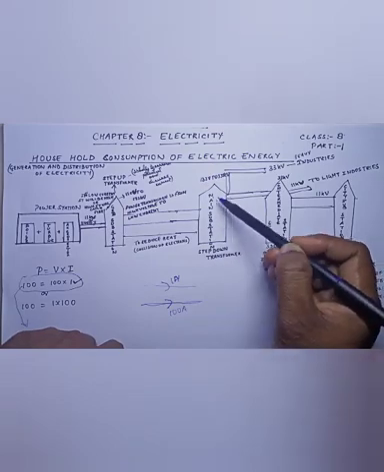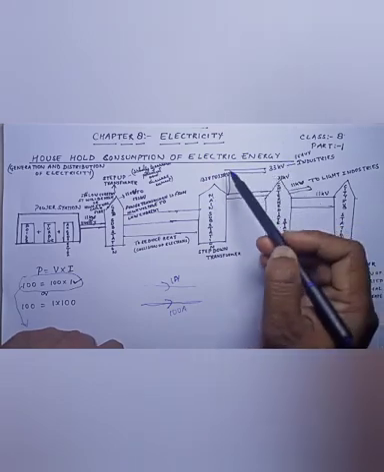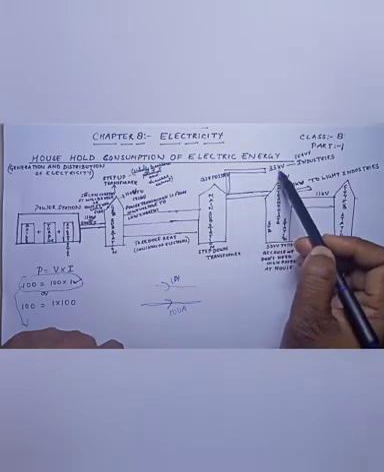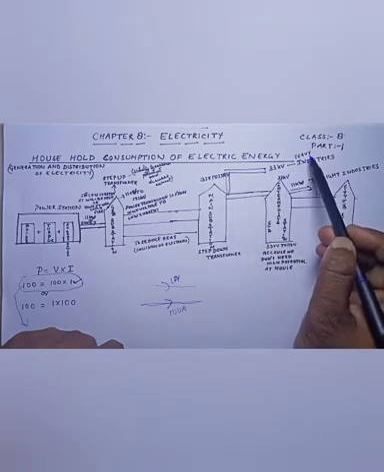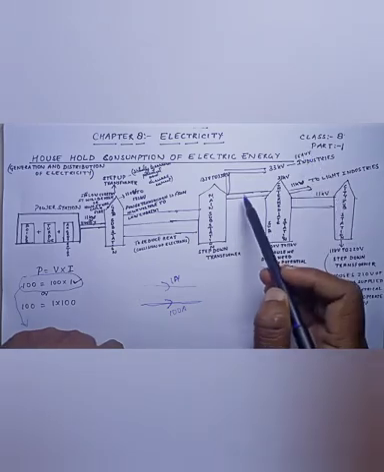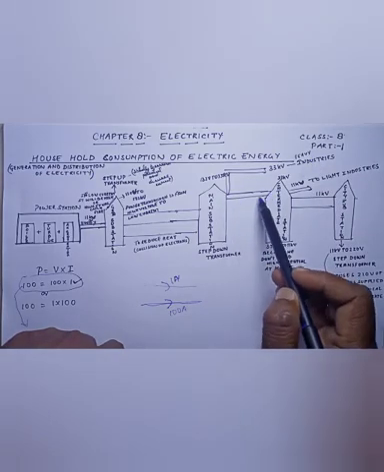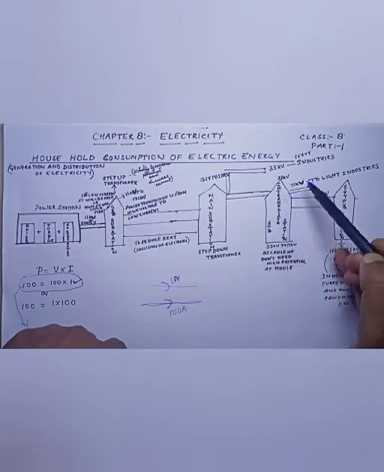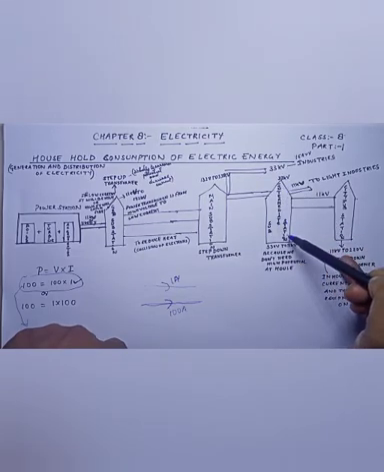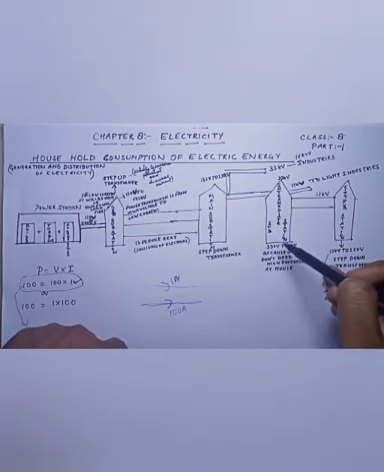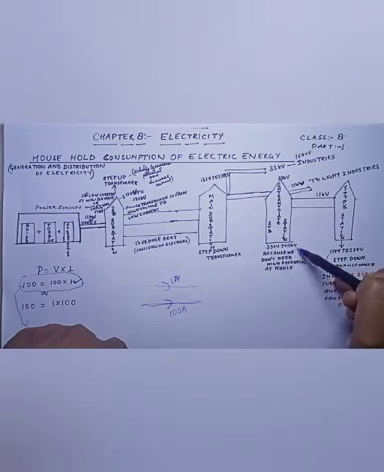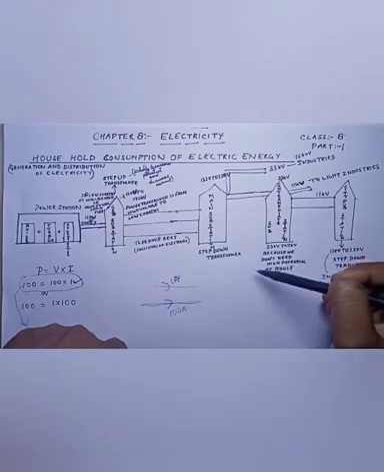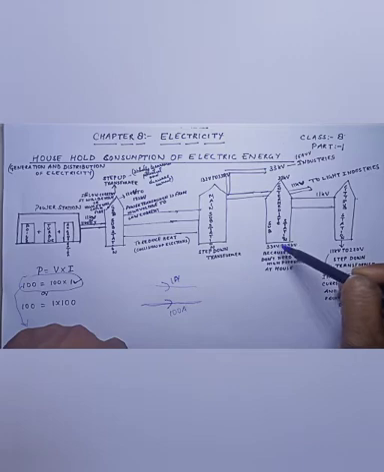Now as we reach this main substation, what happens? Some of the energy, that is 33 kilovolt, is being given to heavy industries. Now the rest of the 33 kilovolt of voltage is being shifted to an intermediate substation where again that 33 kilovolt of current is being switched to 11 kilovolt because we don't need high potential at houses. Just because of this we shift this 33 kilovolt to 11 kilovolt.